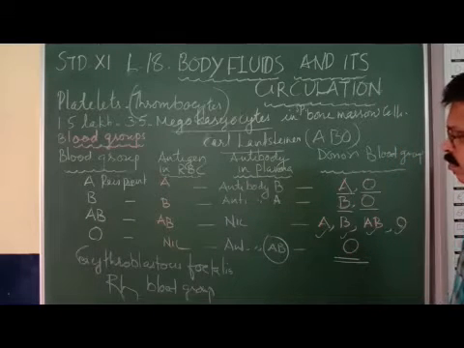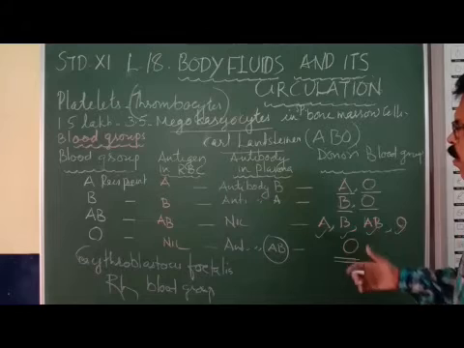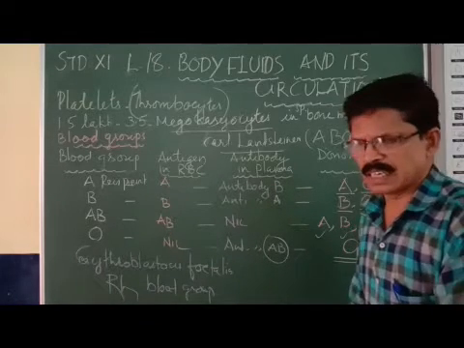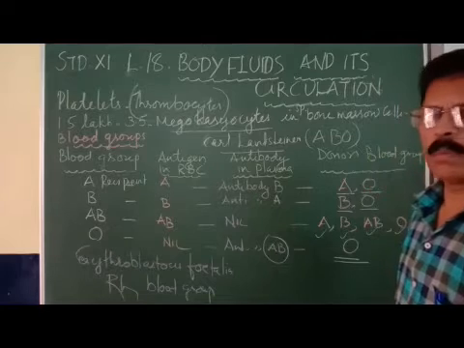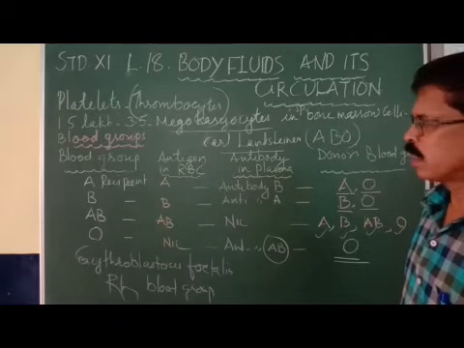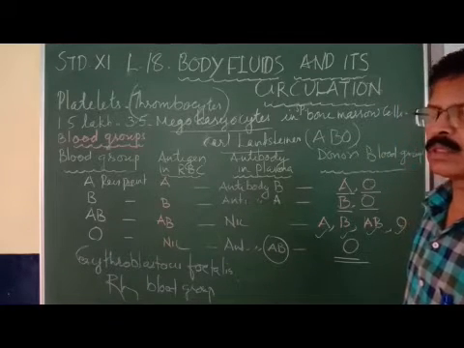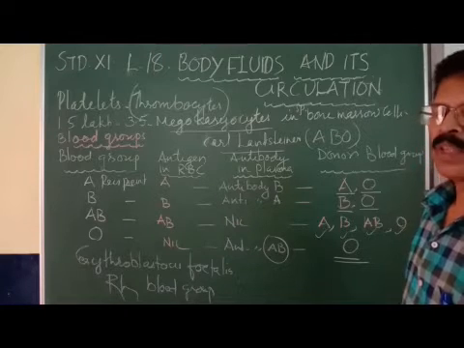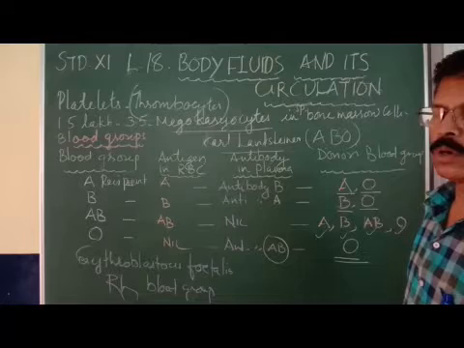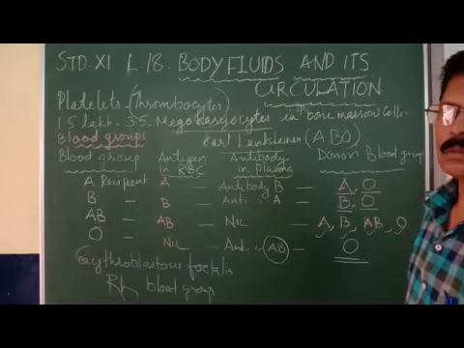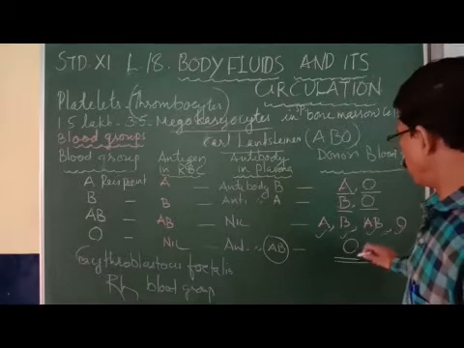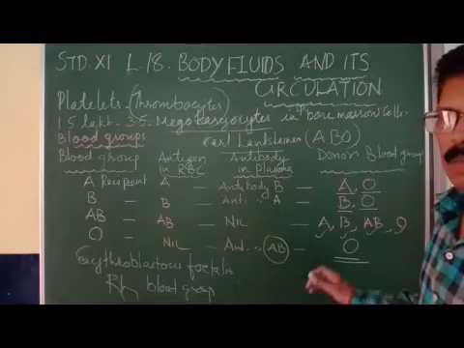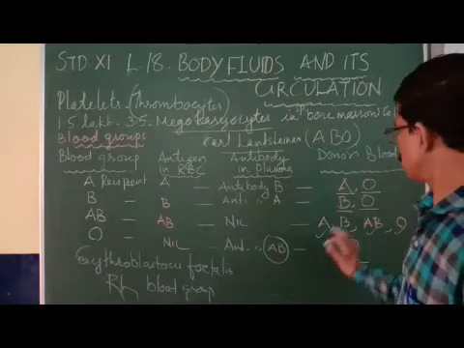Now, why should there be this type of matching? The recipient blood group should be matched with the donor's blood group, or the donor's blood group should not have any antigen. That is only O group. O group does not have any antigen in the RBC. That can be given to all the blood groups.